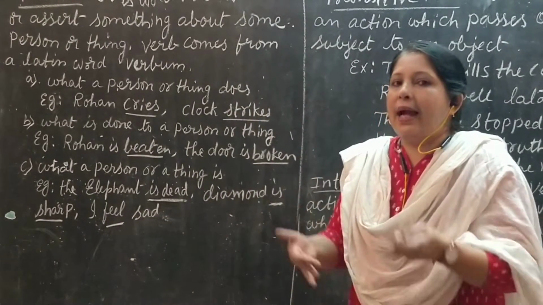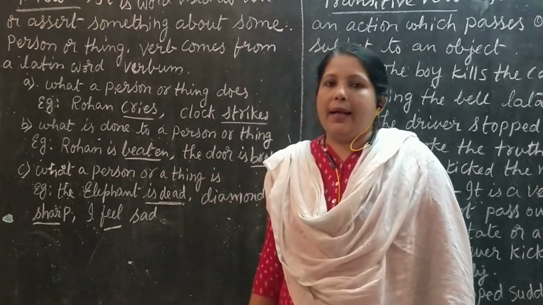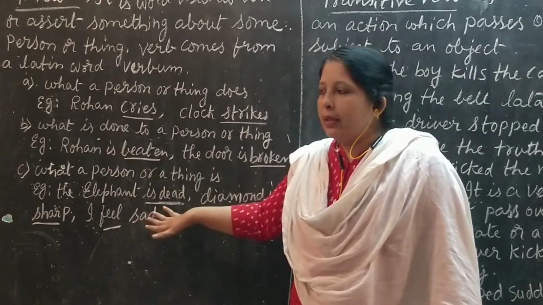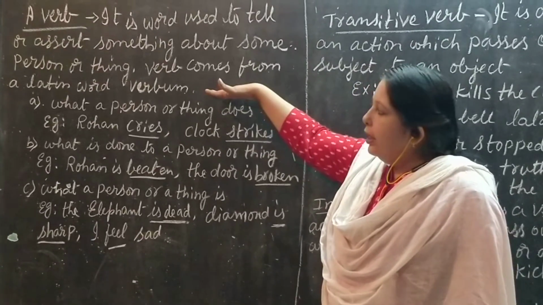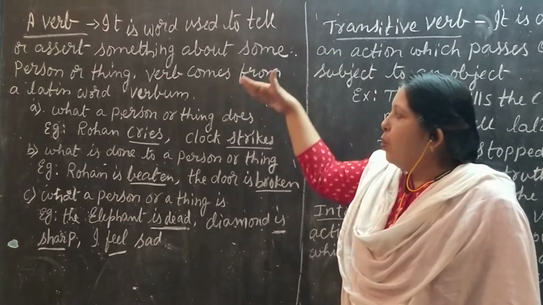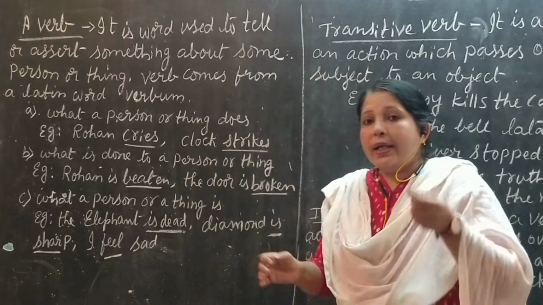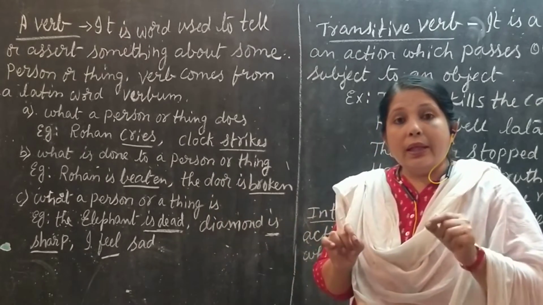The person is sad. So the person is sad means he is feeling sad. So feel will be the action verb in this sentence. So the verb can be taken in three types. First one is what a person or a thing does. Second one, what is done to the person or a thing. And what a person or thing is.